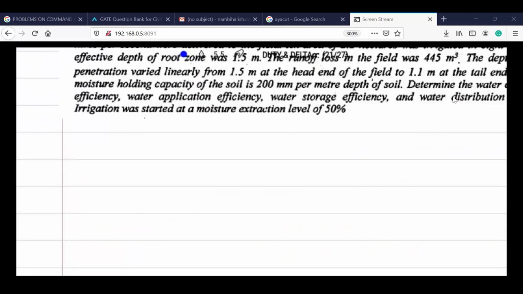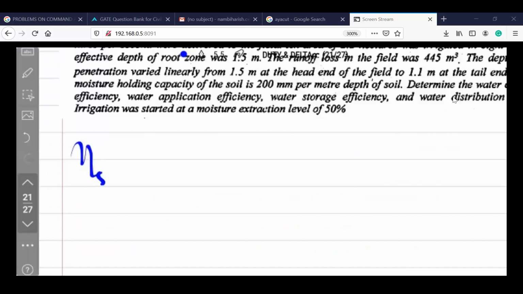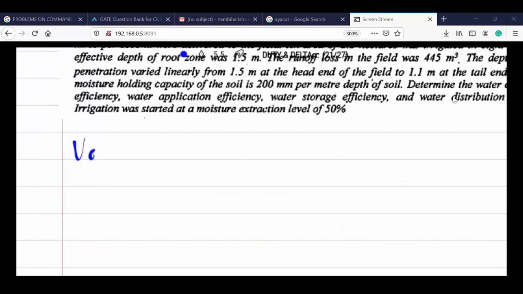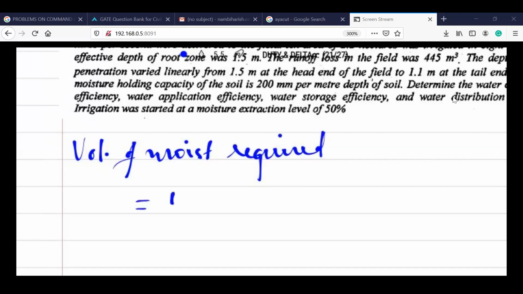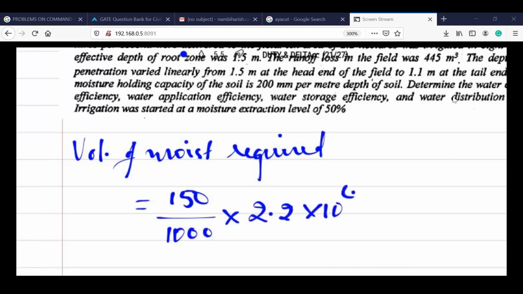Therefore, volume of moisture required is equal to 150 by 1000 into 2.2 into 10 to the power of 4. So how many meter cubes?